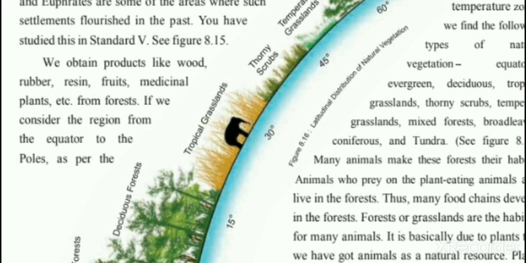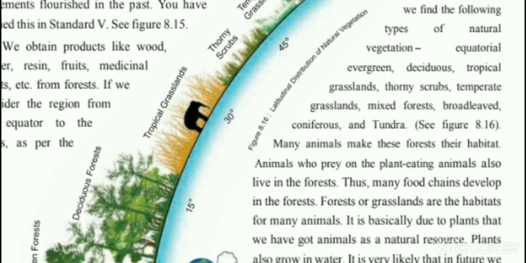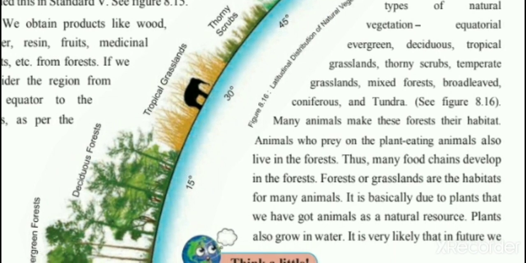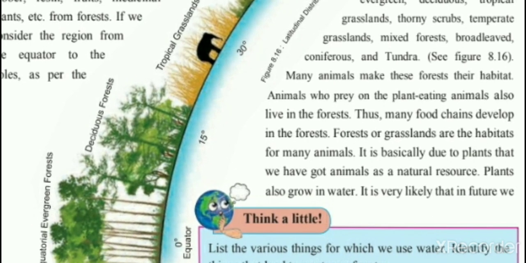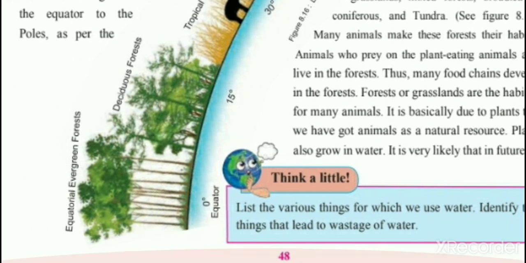So as we go from the equator, the middle part of the earth, to the poles, we have learned the North Pole and South Pole. As we move from the equator to the poles, there are different temperature zones, as we have learned previously in the chapter about the temperature zones, right? We find the following types of natural vegetation: equatorial evergreen, deciduous, tropical grassland, thorny shrubs, temperate grassland, mixed forest, broad-leafed coniferous, and tundra. So here you can see the equator.